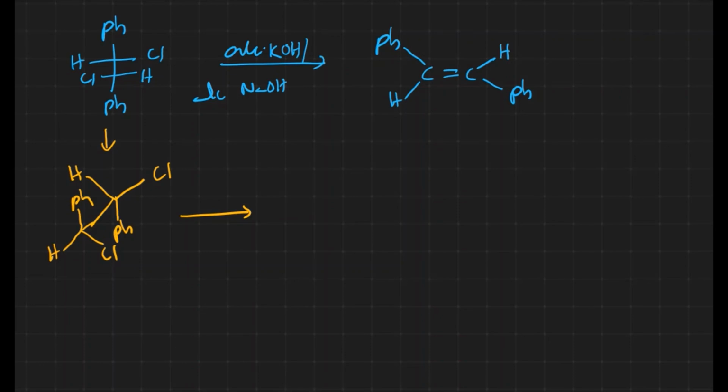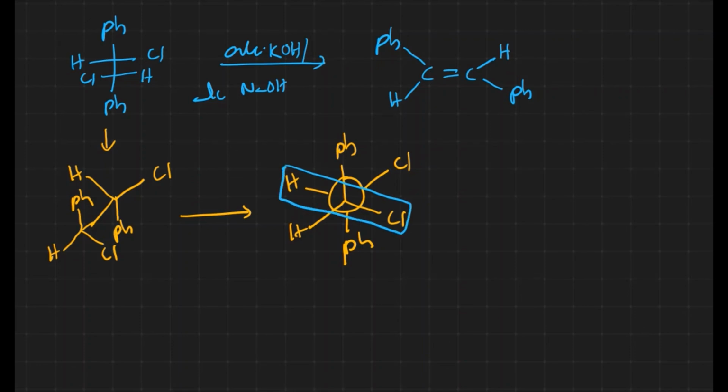Let me convert it into Newman projection: Ph, hydrogen, chlorine, and here chlorine is on the right side, hydrogen on the left side, and Ph is downside. Now the hydrogen and halide are opposite to one another, so we are getting the trans product.